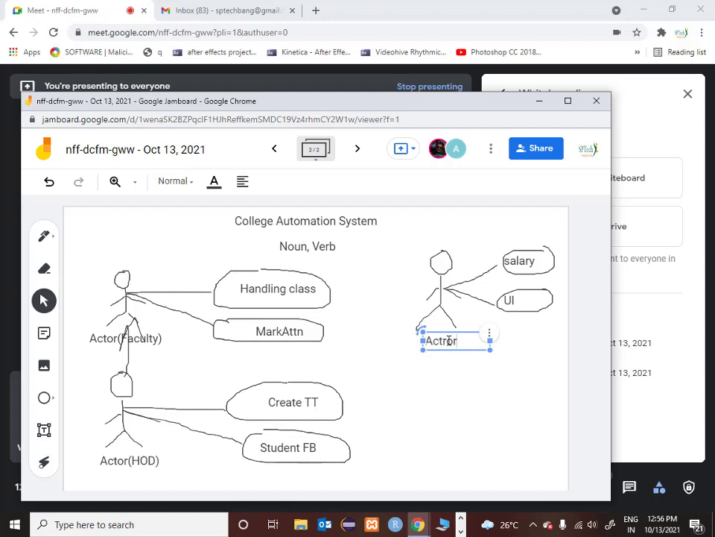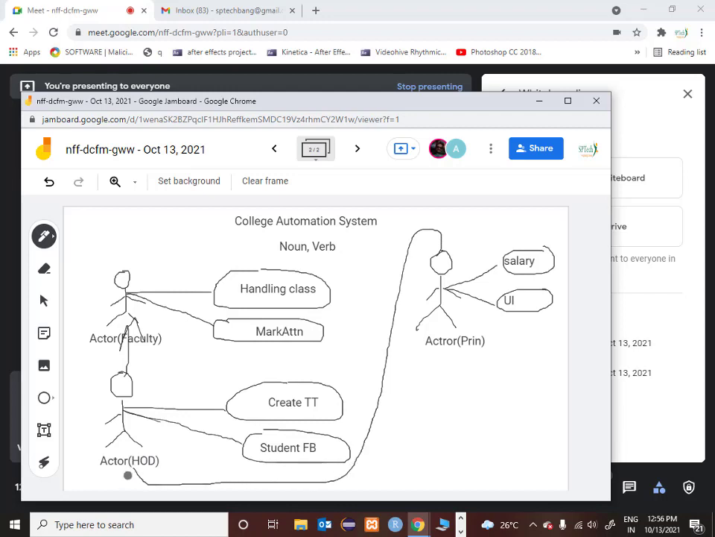Actor called principal. Okay, now this is the actor. Now we identified that principal also can be a HOD, can also be an actor. So what I do, there is no space here. So what I can do, I can draw an arrow something like this. Okay. So now you can see an actor called faculty is there, an actor called HOD is there, and an actor called principal is there.